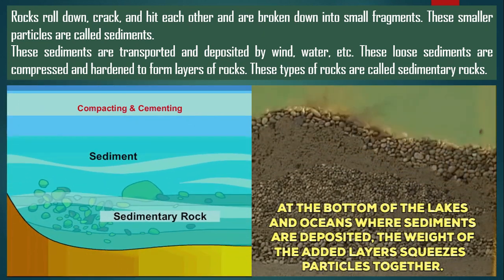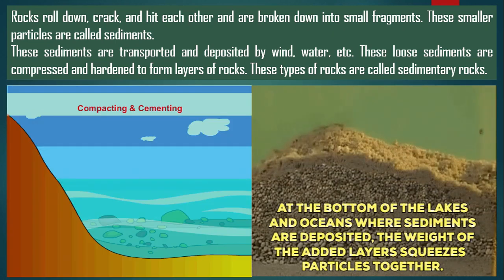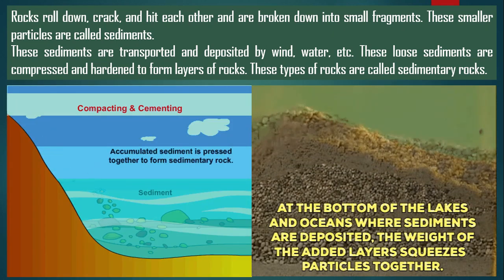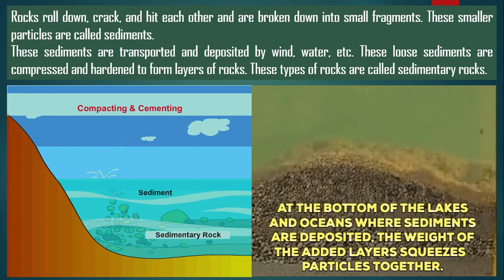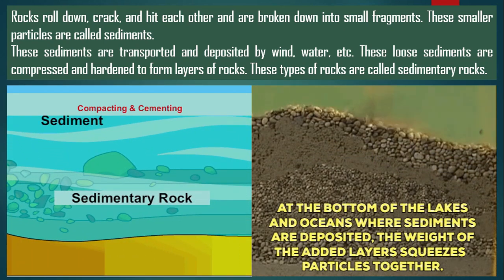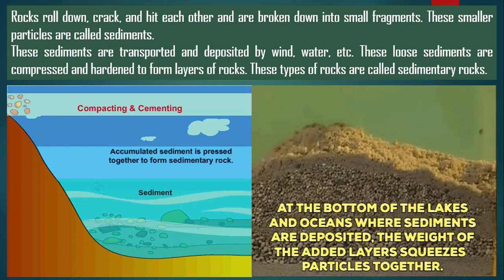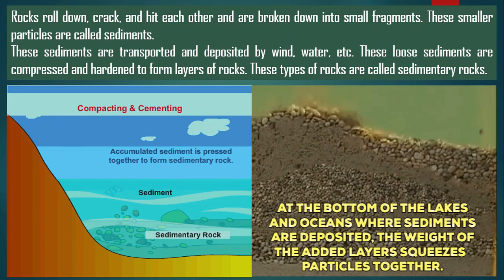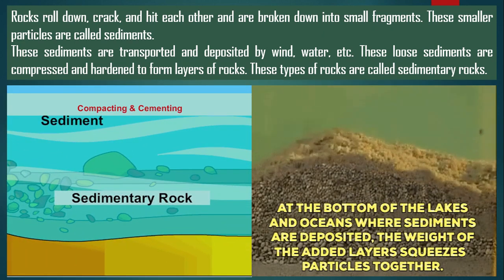These sediments get deposited layer by layer. At last they are compressed and hardened and form another type of rock, known as sedimentary rock, as you see in this first and second GIF.